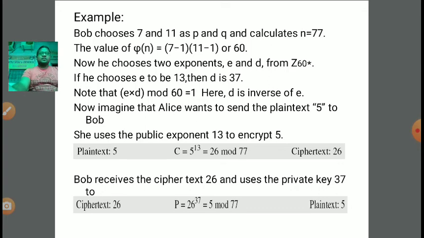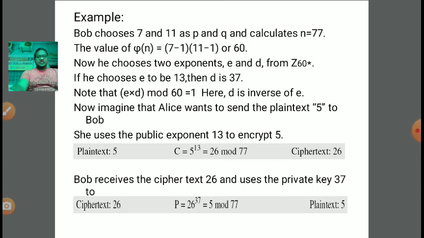Now Bob chooses two exponents E and D from Z60 star. Z60 star means Z phi n star, and what is the phi n value? 60. In Z60 there are 60 members, but out of these 60 members not all have a multiplicative inverse. Clear? So Z60 is the set of integers from 0 to 59, and Z60 star is the set of integers from 0 to 59, not including all the integers but including only those that have a multiplicative inverse under Z60, right?